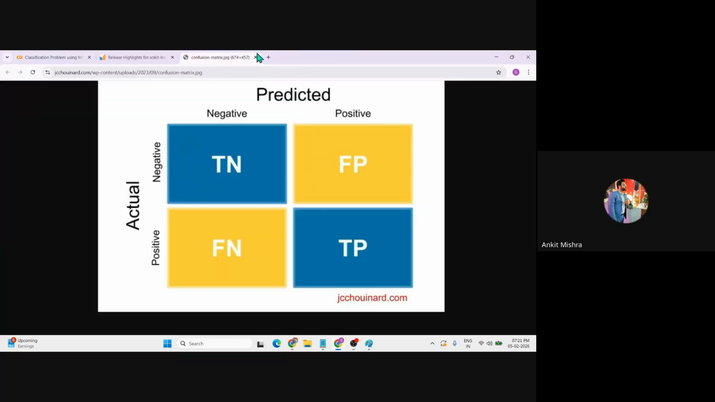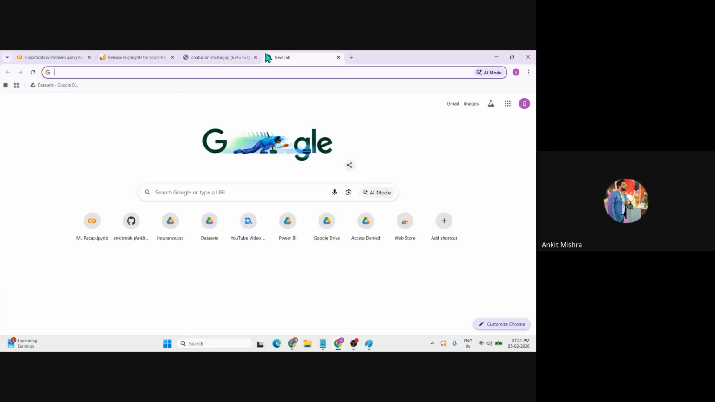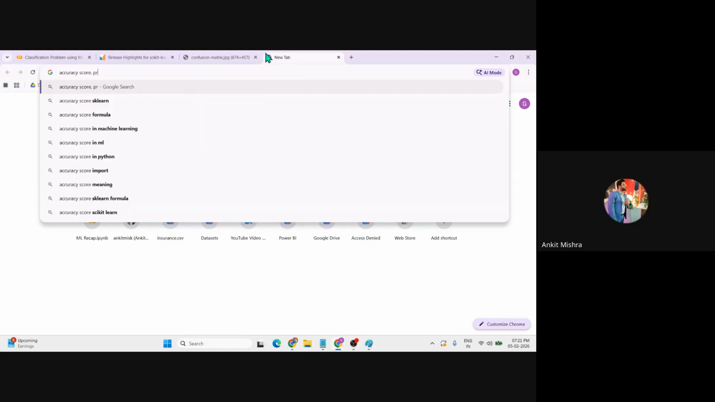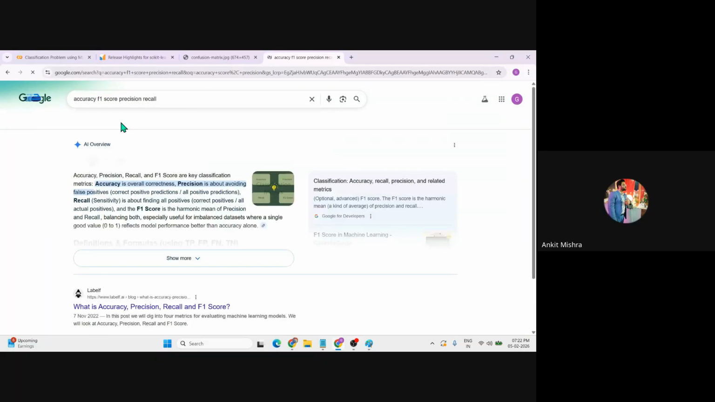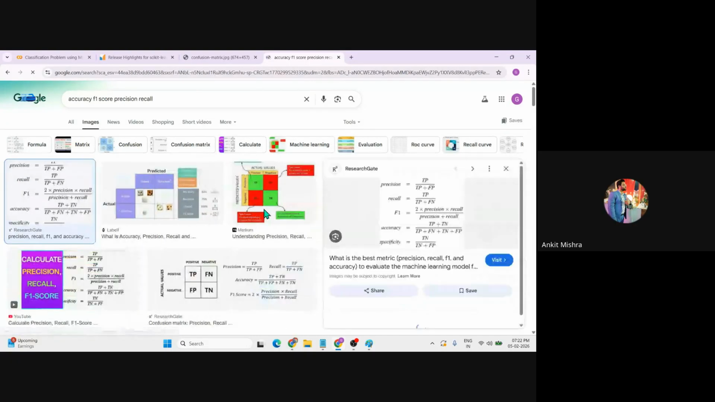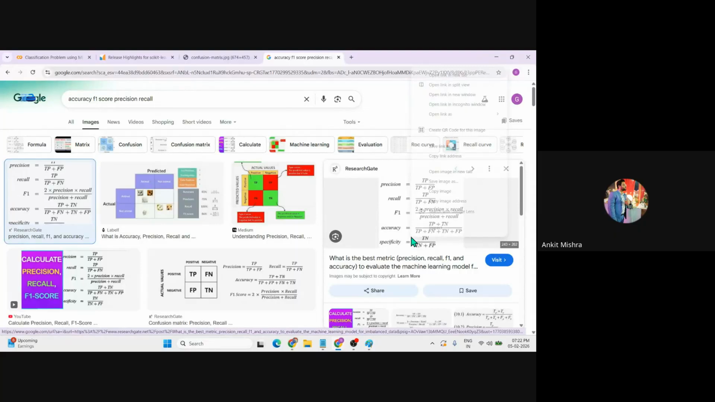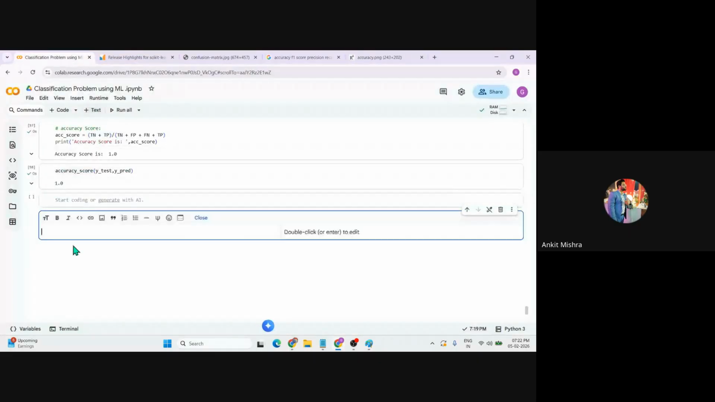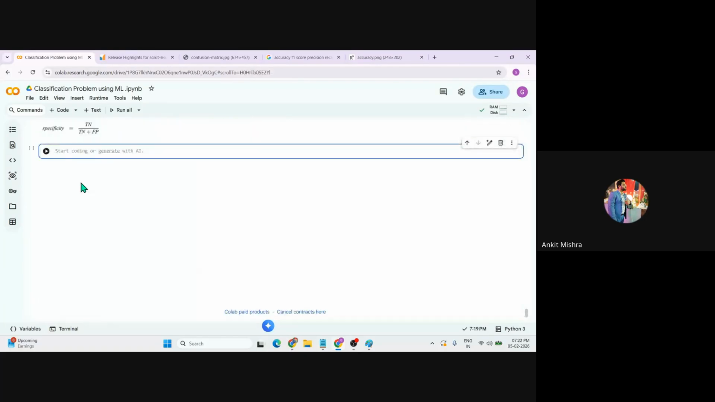Now, what about the rest of the scores? You can have a reference of all the formulas, like accuracy score, precision score. I'm not going to ask you to write the formula in an interview. If you just want to learn all these things, you can have a reference. This one is the final formula, and we have already calculated the accuracy. You can take a reference of this image, and with the help of this formula we'll calculate all the scores, and we have a method for each score as well.